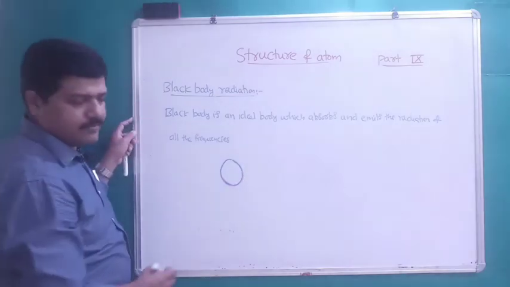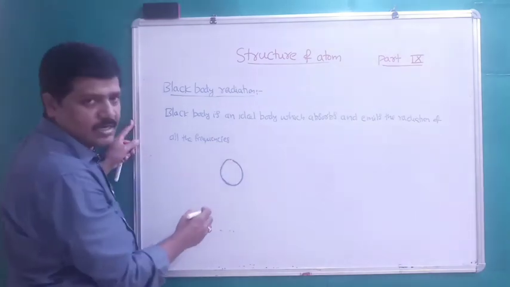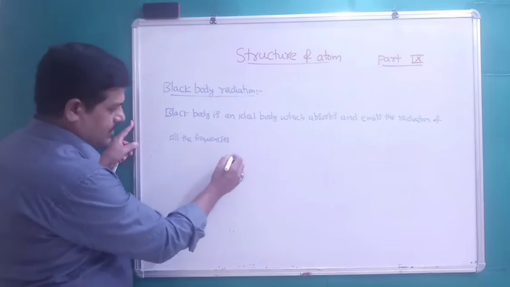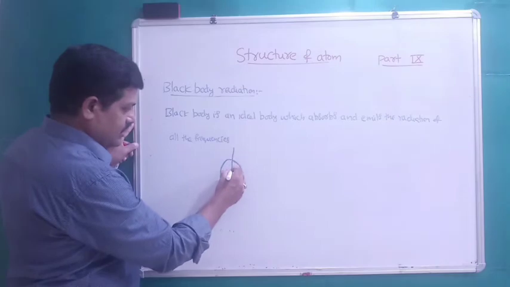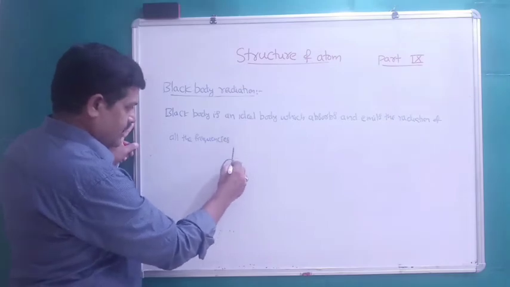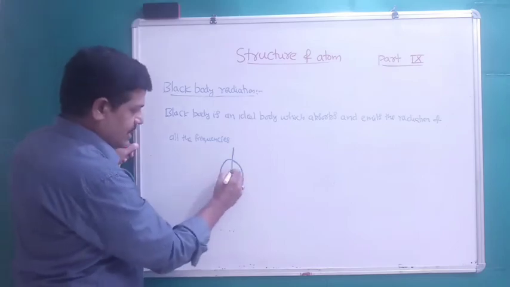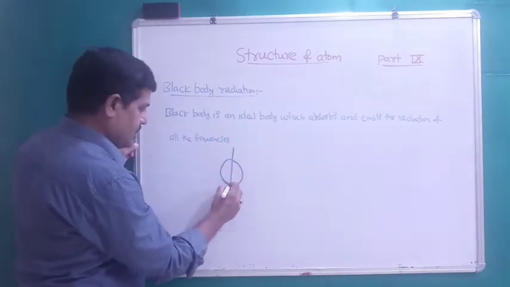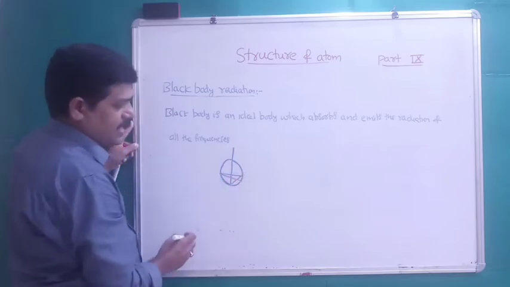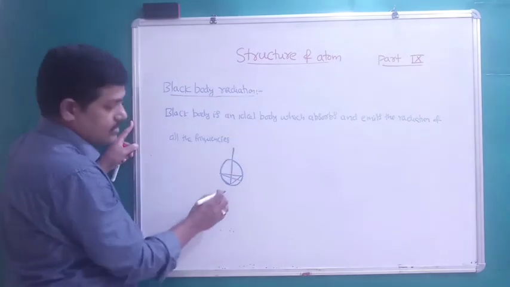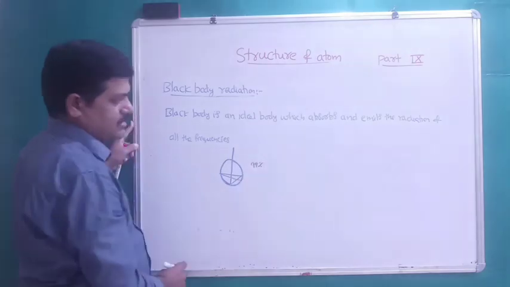When radiation of certain frequency is incident on this body, due to internal reflections it is absorbed and re-emitted through this hole only.